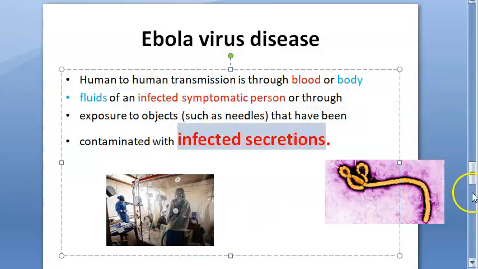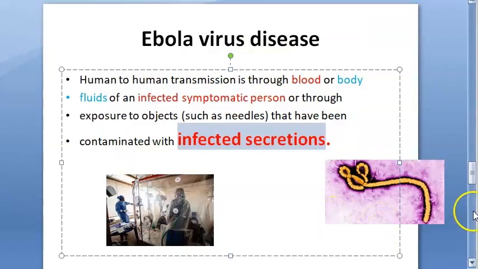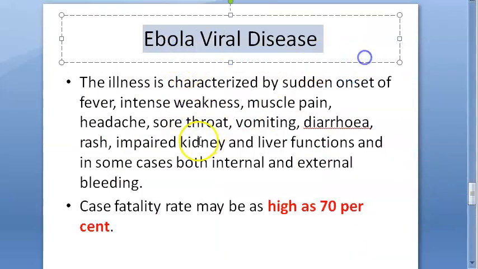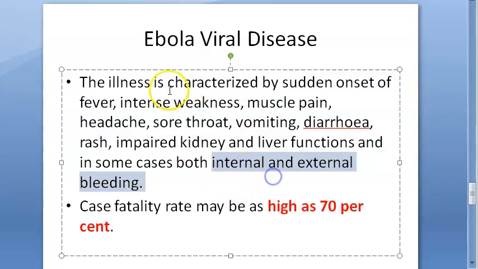Then infected secretions. Guys, how do you feel about Ebola? So what will happen if you get this disease? Sudden onset of fever, intense weakness, muscle pain, headache, sore throat, vomiting, diarrhea, rash, impaired kidney and liver functions. Wow. And internal and external bleeding.